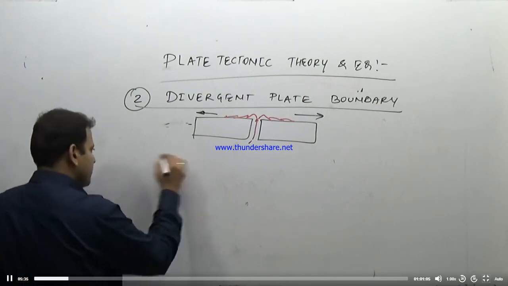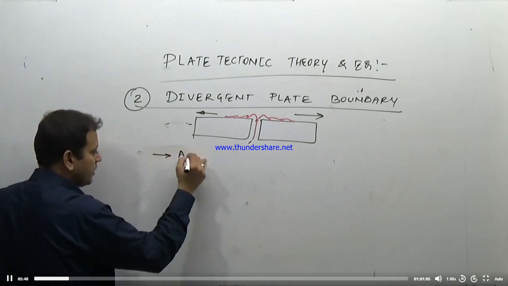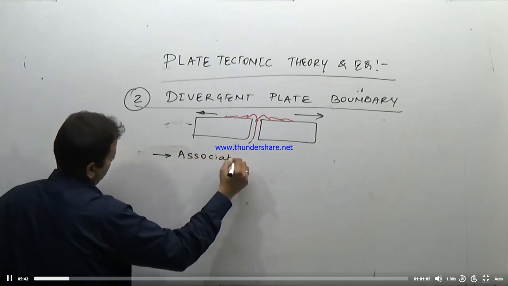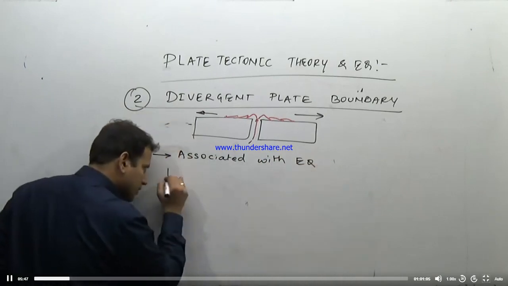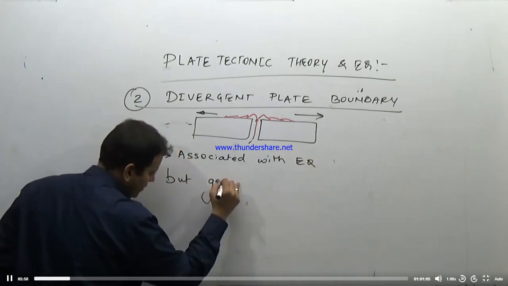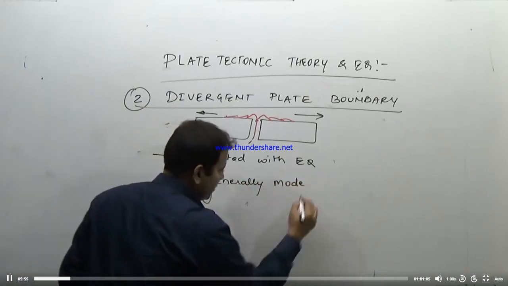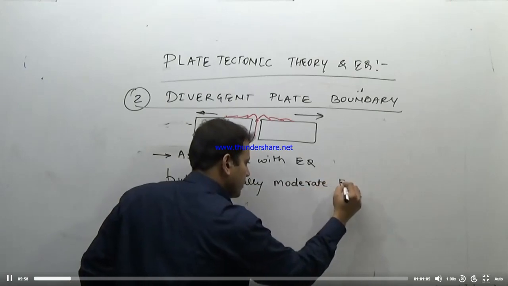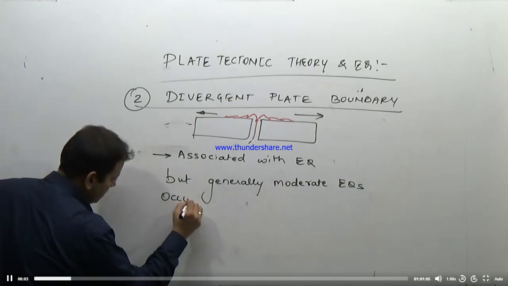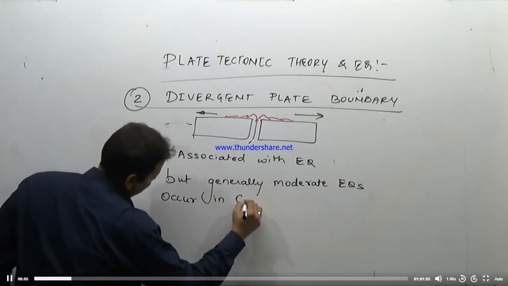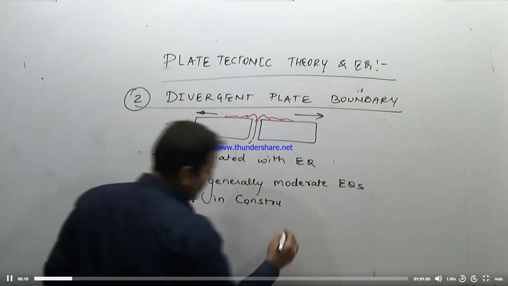But generally, you can write: associated with earthquakes, but generally moderate earthquakes occur in the constructive plate boundary. Remember, divergent is a constructive plate boundary.